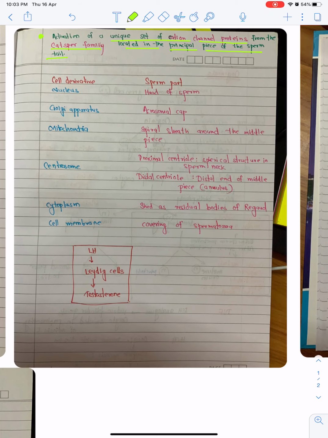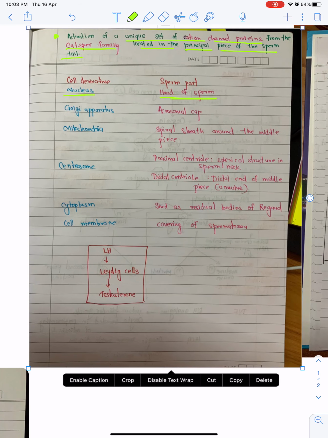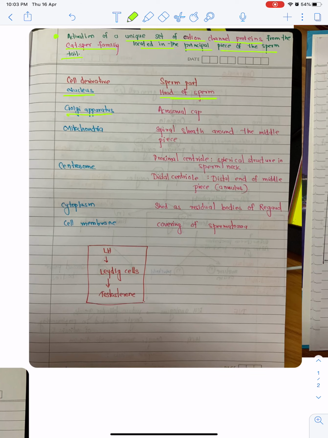Cell derivatives and the sperm parts. Head of the sperm: the nucleus. The cell derivative is the nucleus in the head of the sperm. Golgi apparatus: acrosomal cap. Mitochondria: in the spiral sheath around the middle piece. Centrosome: the proximal centriole and the distal centriole.